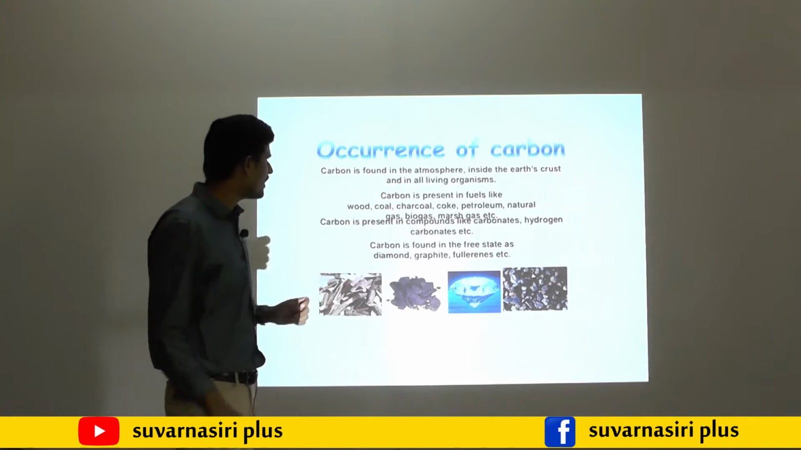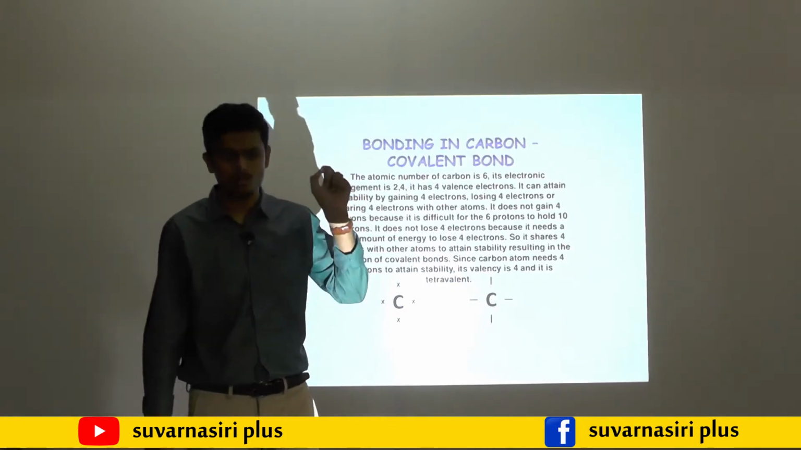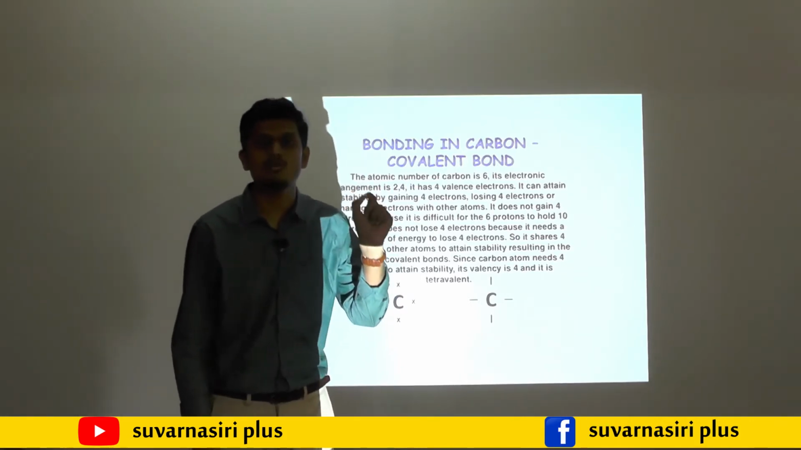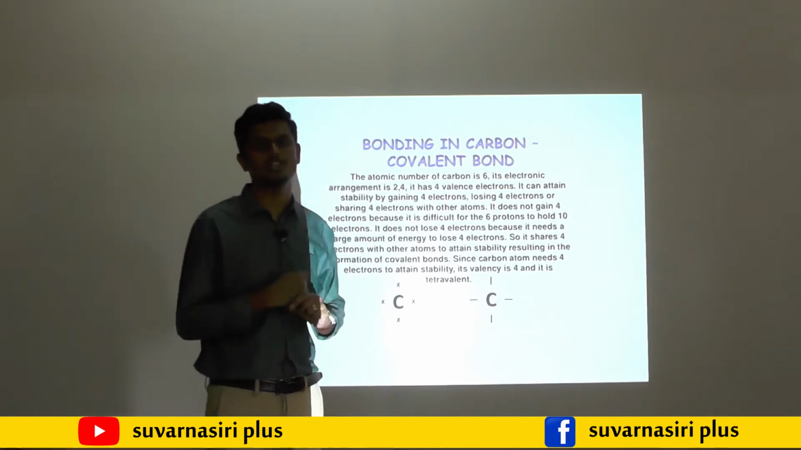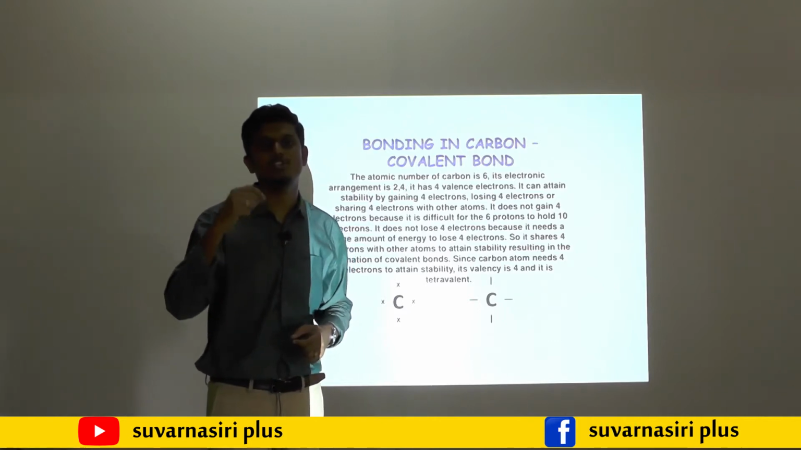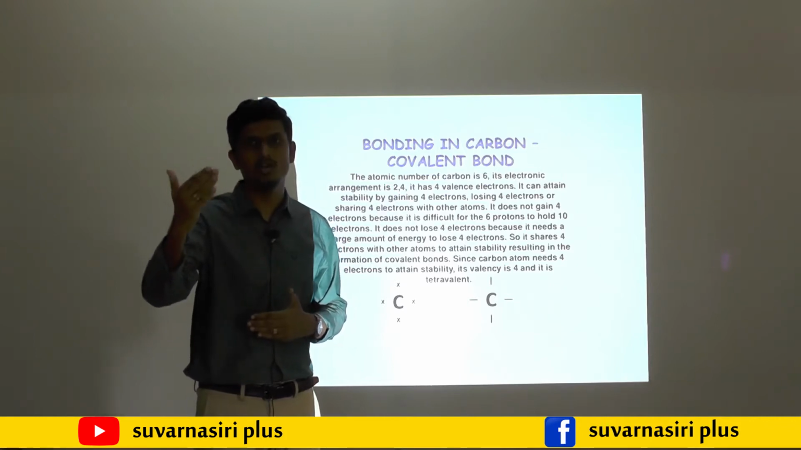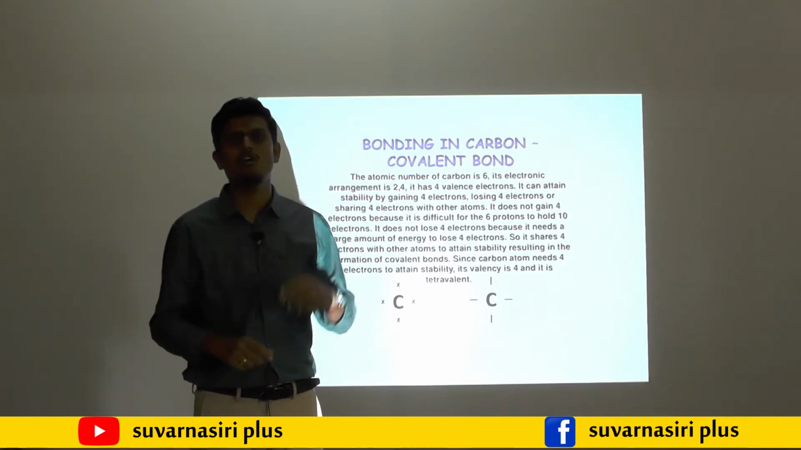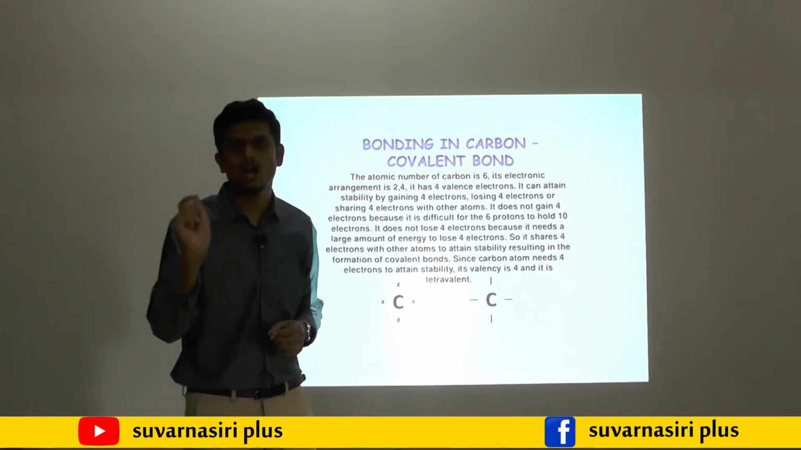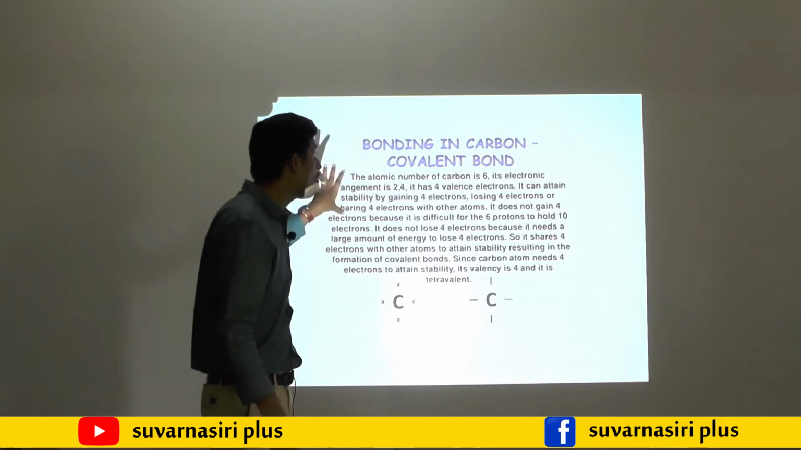Then in the next slide we are going to study the bonding in carbon. What type of bond does carbon form? Carbon will always form a covalent bond. You studied ionic bond and covalent bond in your lower classes. Ionic bond means the transfer of electron from a metal to a non-metal. The bond formed between two oppositely charged species is called an ionic bond. But carbon will never form an ionic bond. Carbon always forms covalent bonds only.